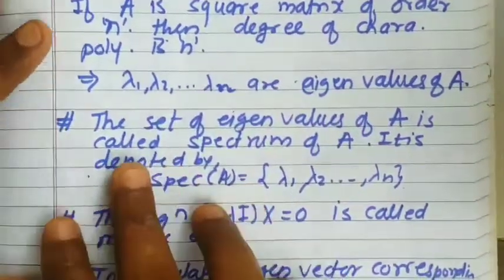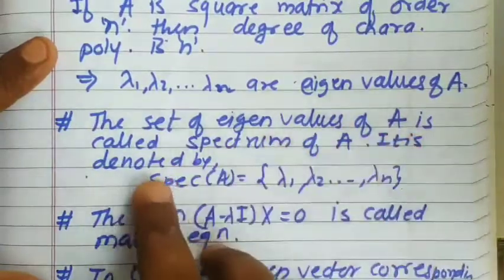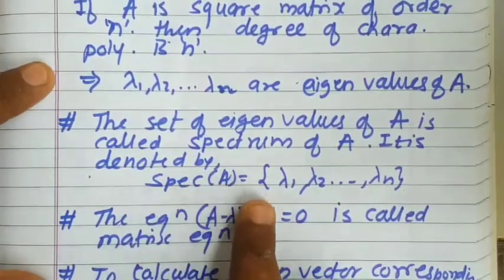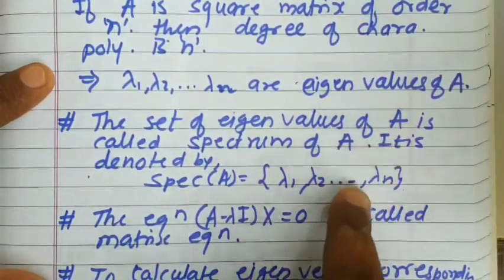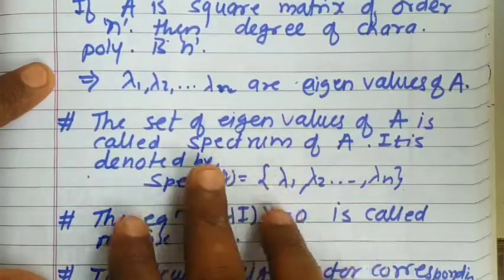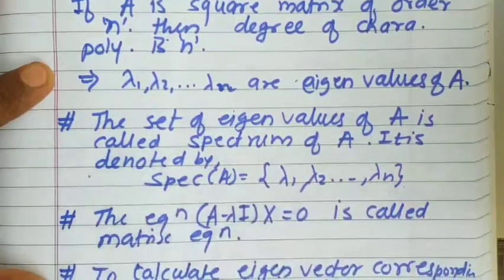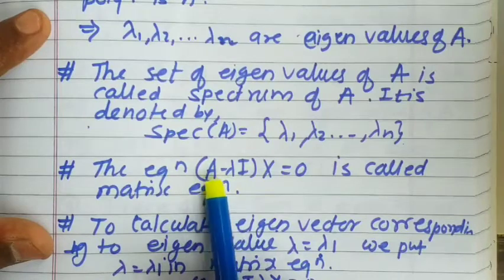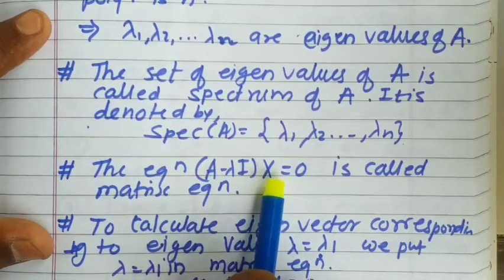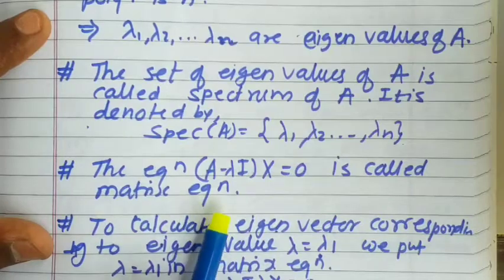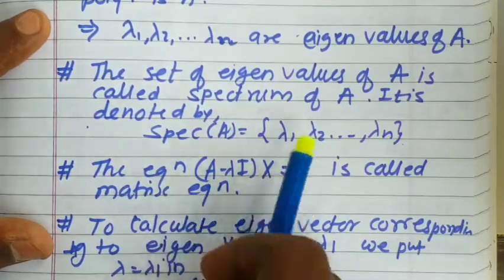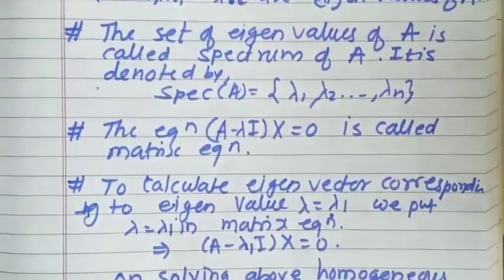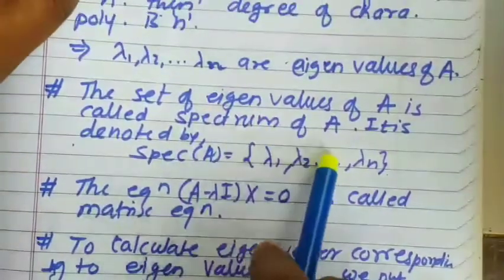Next definition. The set of eigenvalues of A is called the spectrum of A, and it is denoted by spec of A. Spec of A is one set in which we list all the eigenvalues of that matrix A. So whenever we write all the eigenvalues in the form of a set, that set is called the spectrum of that matrix A. Next, the equation determinant of A minus lambda times I, x equal to 0, is called a matrix equation. This equation we have also discussed. After taking lambda x on this side, we get this equation, and it can be called a matrix equation also.